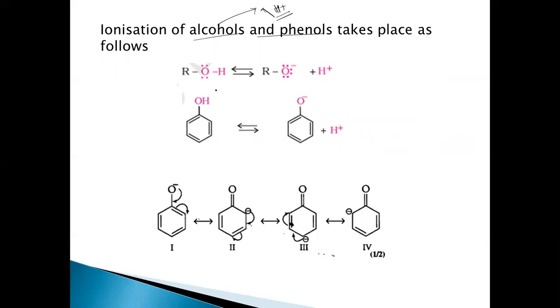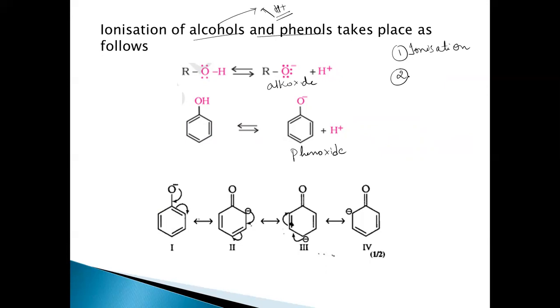Yes, phenols are able to give H plus, and alcohols are also able to give H plus. Whichever gives the H plus easily, that means whichever undergoes ionization easily, will be more acidic. So the first factor is based on ionization. And the second is based on the stability of the conjugate base which is formed. The alcohol gives an alkoxide ion, and the phenol gives a phenoxide ion after ionization.